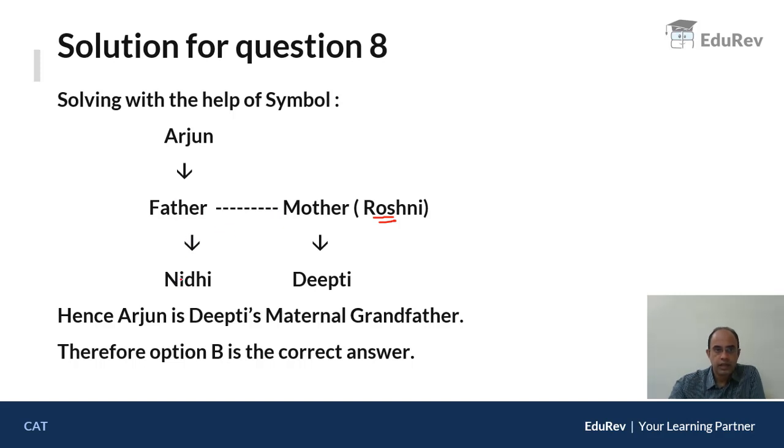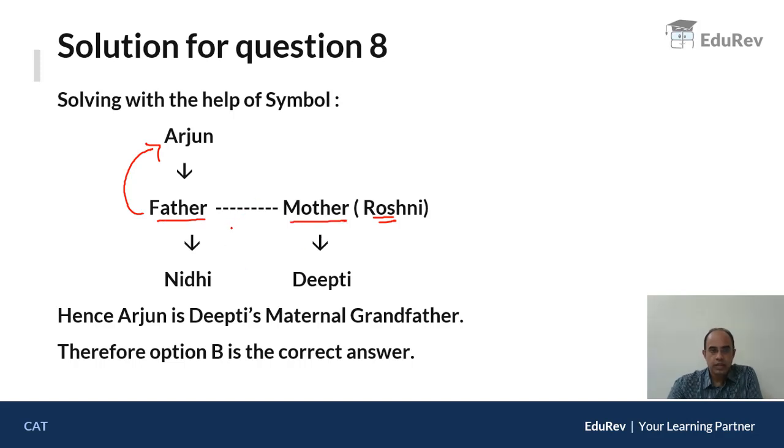This is very clear. Also, Nidhi's father is the son of Arjun. That means Arjun has two children, one is Nidhi's father and one is Dipti's mother.